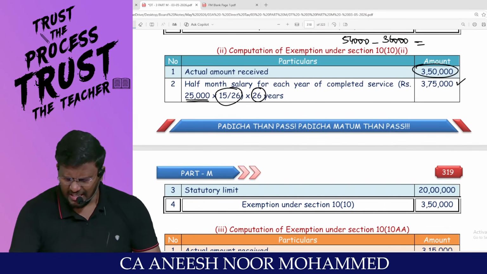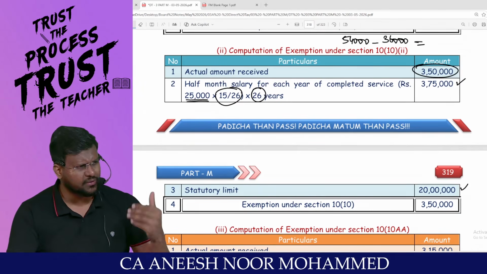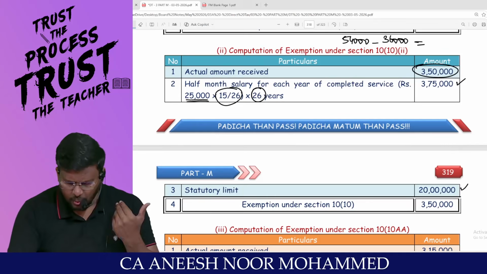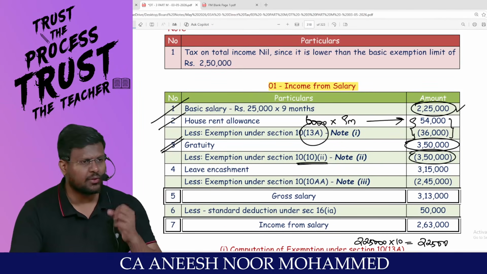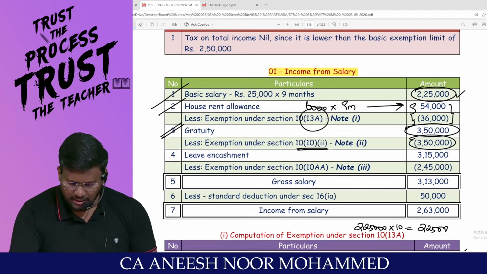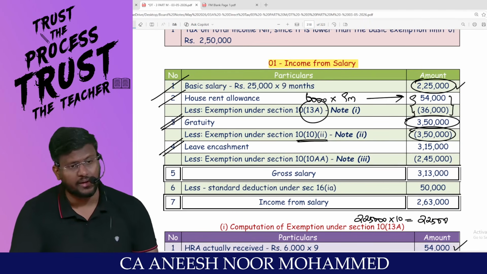3,70,000 and statute limit of 20 lakh. You tell me whichever is lower. 3,50,000 is lower. That means how much he has received? 3,50,000. Entire 3,50,000 is exempted, my dear lovable students. Nothing will be taxable.